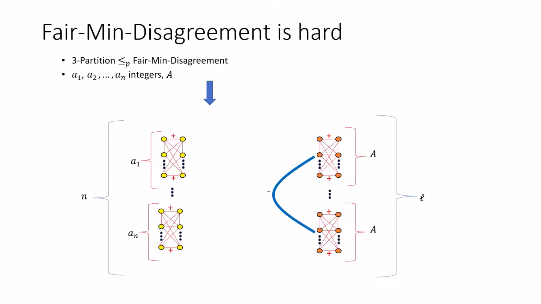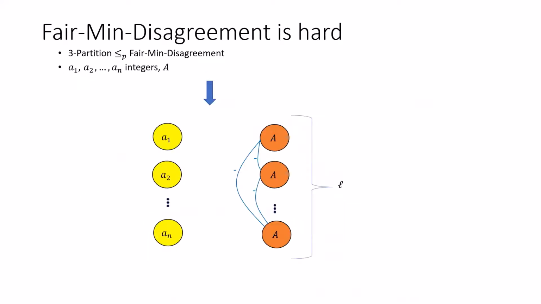Moreover, we have L orange cliques, where each clique is of size capital A, and the edges in each such orange clique are also plus edges. After that, we connect all of the orange cliques with minus edges. So all the orange nodes are connected by some edge, a plus or a minus.